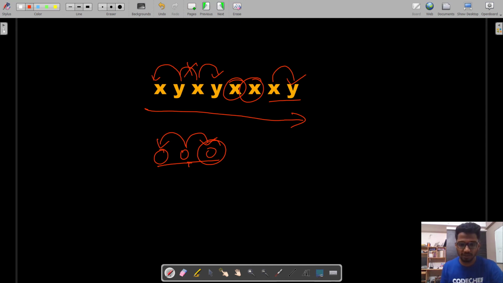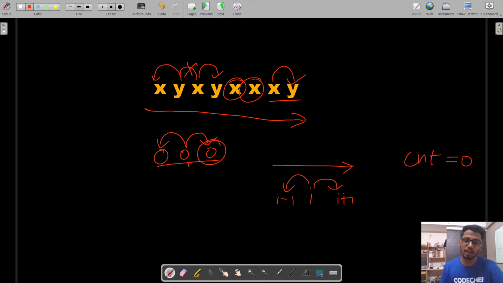So what we are doing is we are traversing the string from left to right, and for each valid i, we first check the previous person, that is i minus 1. If this person is of the opposite gender of i, and if this person is free, we can pair them up. Otherwise, we look at the i plus 1th person and check if that person is of the opposite gender. In case yes, we can pair them up. So we maintain a count variable which is initially 0, and we increment it if we find a pair.